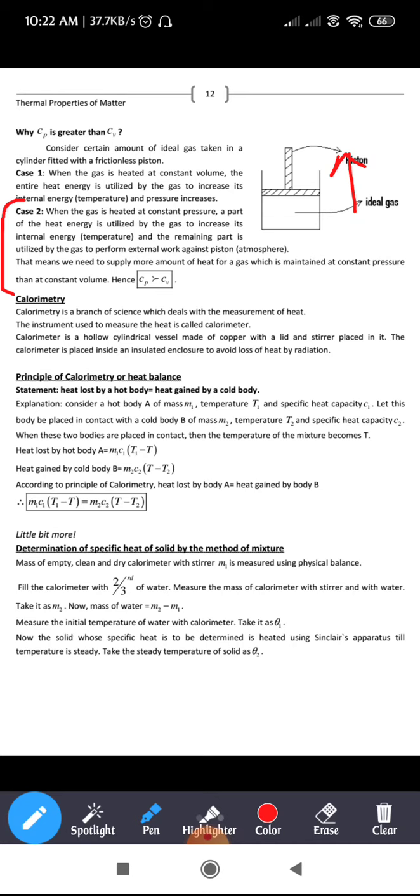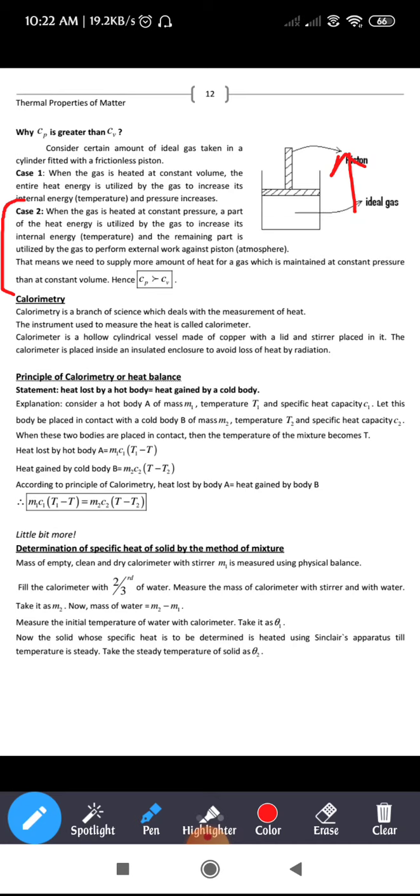When it is at constant volume, whatever heat you supply results only in the increase in temperature, that's all. Pressure increases there. But in the case of constant pressure, whatever heat you supply, some part results in the increase in temperature of the gas, and some part results in moving that piston in the upward direction.